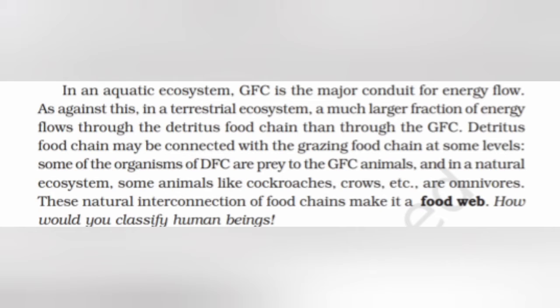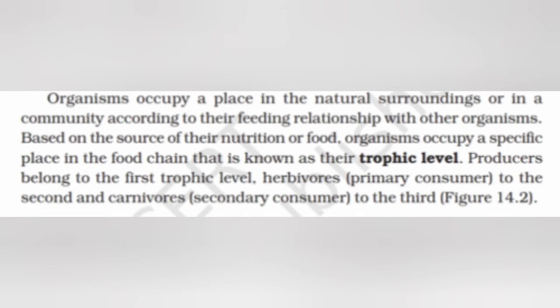In an aquatic ecosystem, GFC is the major conduit of energy flow. As against this, in a terrestrial ecosystem, a much larger fraction of energy flows through the DFC, that is the detritus food chain, than through the GFC. The detritus food chain may be connected with the grazing food chain at some levels. Some of the organisms of DFC are prey to the GFC animals. And in natural ecosystems, some animals like cockroaches, crows, etc. are omnivores. These natural interconnections of food chains make the food web.